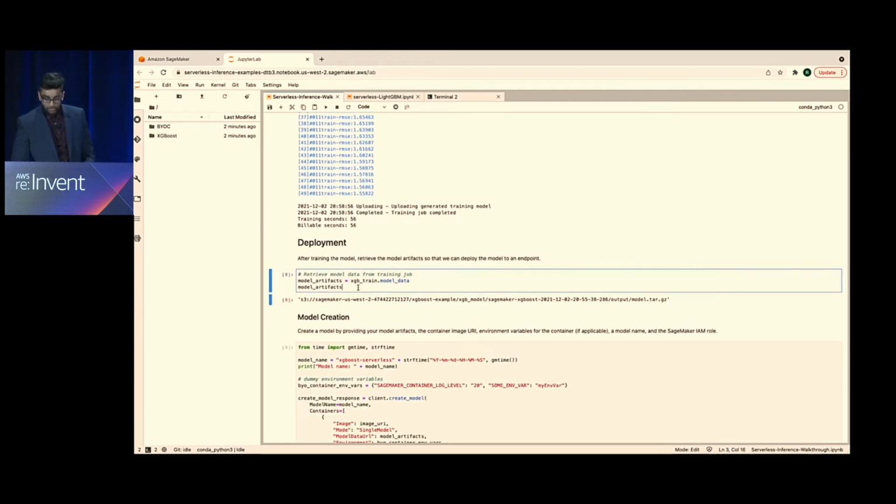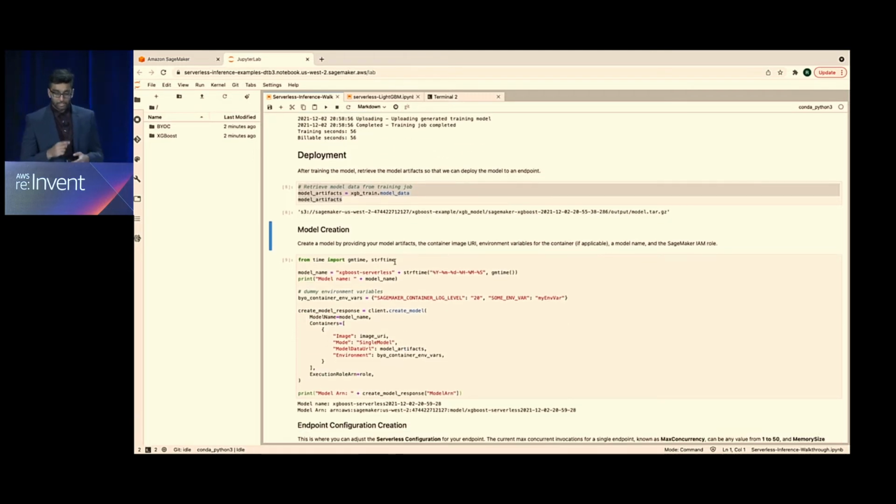The second part is we need to grab the model artifacts. So model artifacts are the model data. After the XGBoost model has been trained, we need to retrieve these artifacts from S3. And S3 is just where everything is pretty much dumped in for SageMaker, from training to model artifacts to output. It kind of goes hand in hand with it.